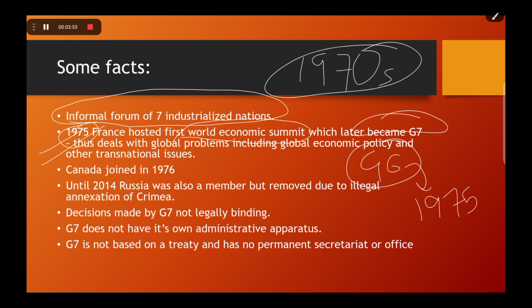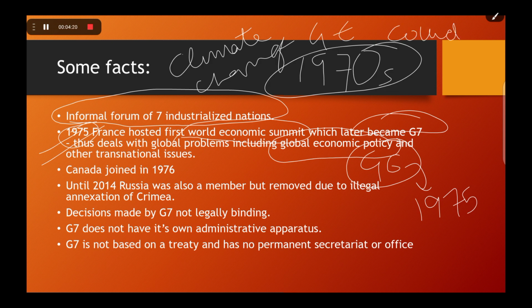Okay, so there are various issues that G7 deals with. Some are related to global economic policies, then other transnational issues, be it climate change or gender equality, then COVID related issues and the recent Ukrainian war, and so on and so forth. Okay, so I told you this. I also told you this one.